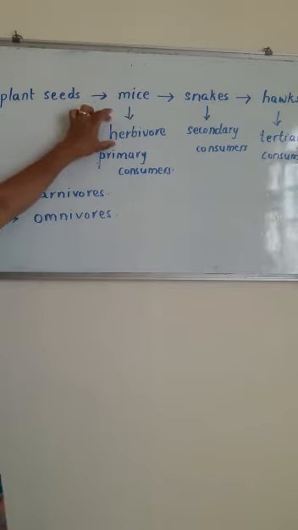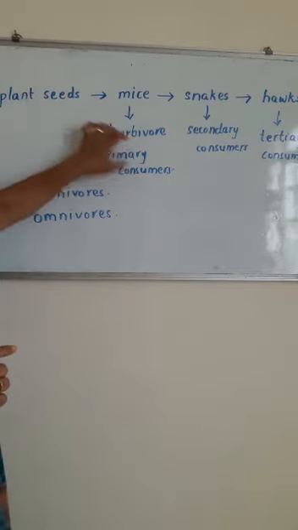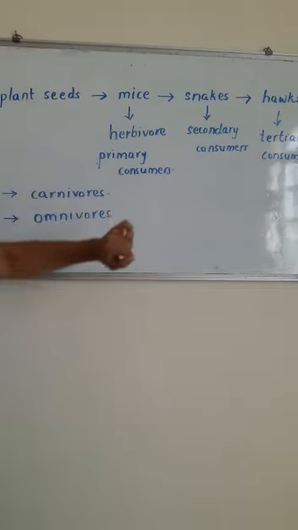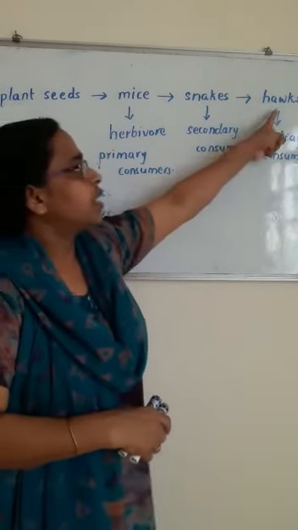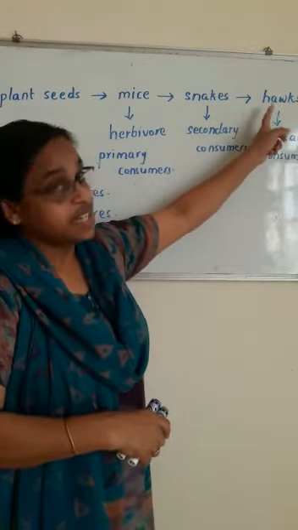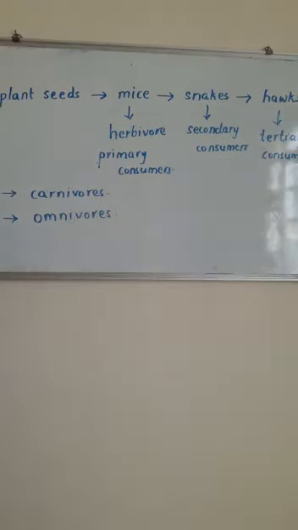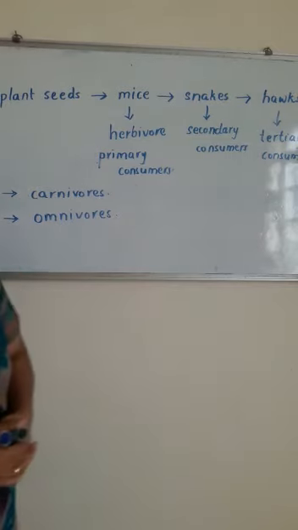Herbivores are occupying the first place after the plants, after the producer. Otherwise they are known as primary consumers. And carnivores are occupying the last place in a food chain and in the consumers, so they are known as tertiary consumers. And omnivores means they can occupy the middle.